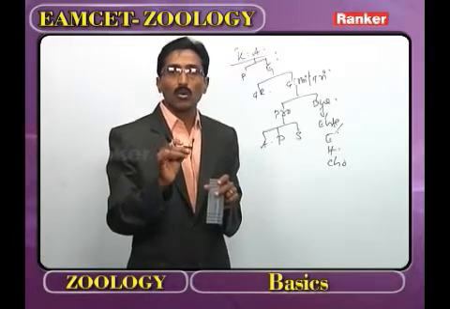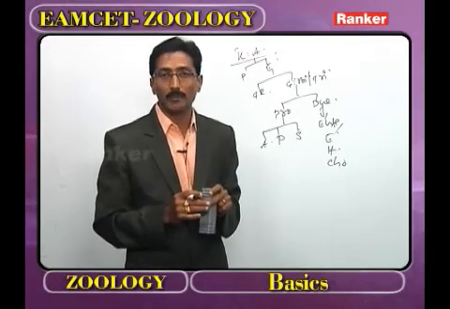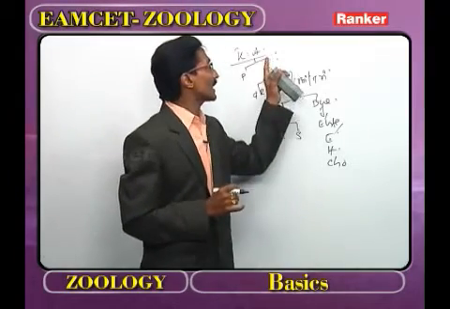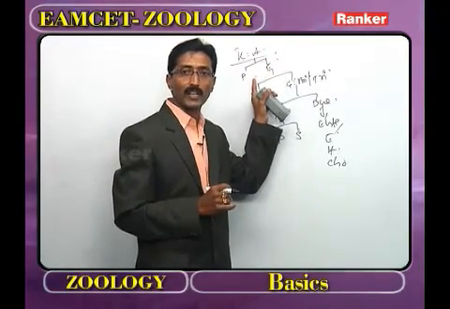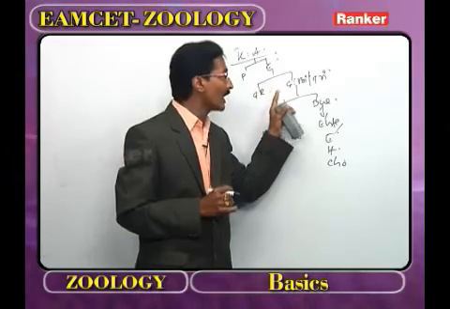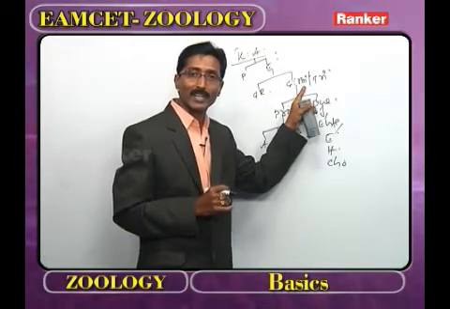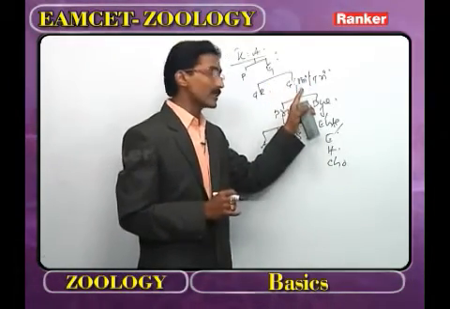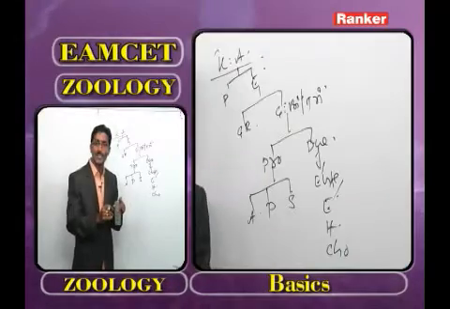Now, what are the important points regarding the basics? Briefly, the word species means kind or appearance. What is the first phylum under the kingdom Animalia? Porifera. What is the first phylum under the subkingdom Eumetazoa? Nidaria. What is the first phylum under the grade bilateria? Platyhelminthes. Mesoderm first developed in Platyhelminthes.